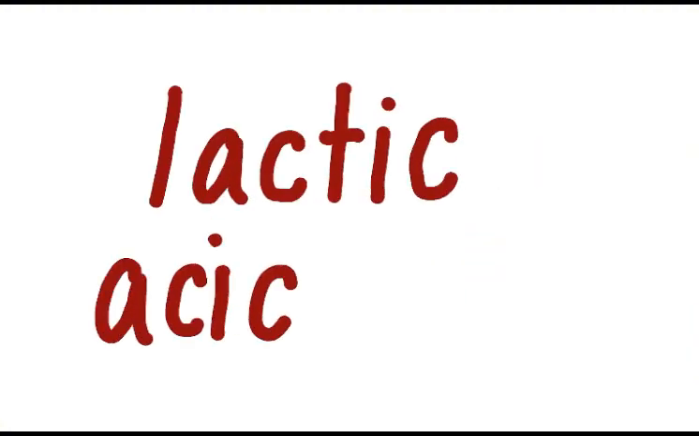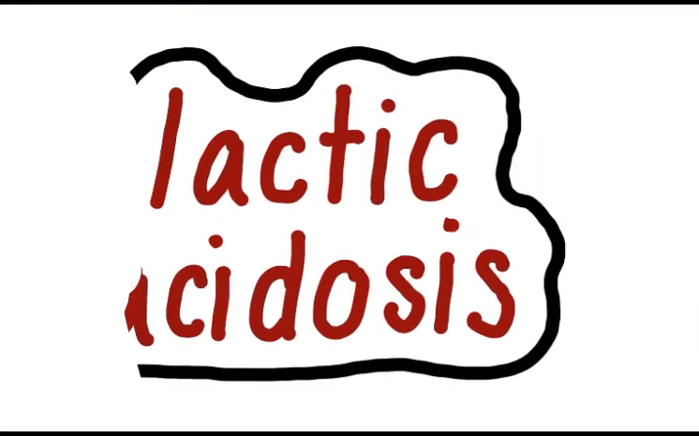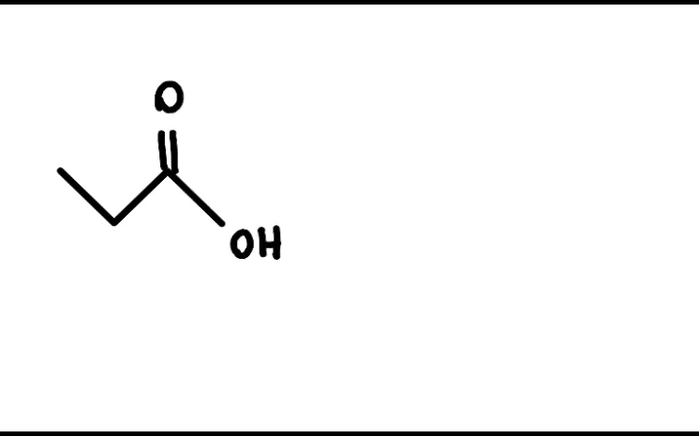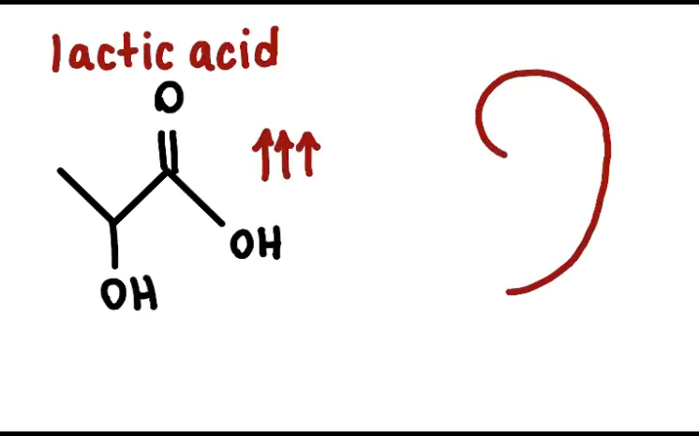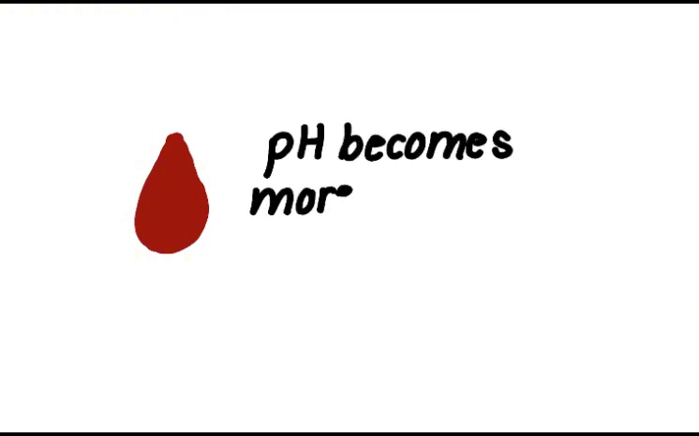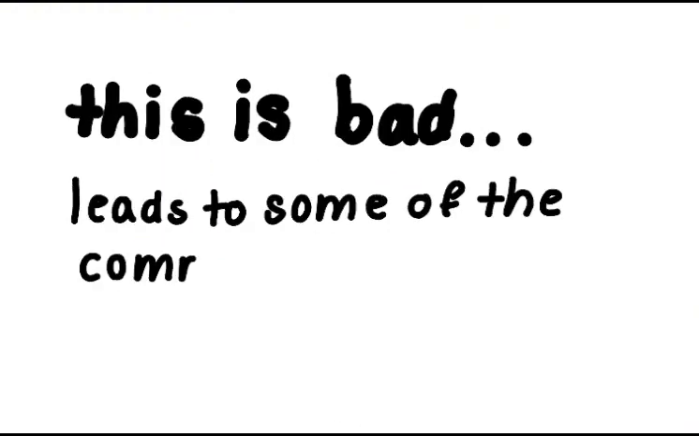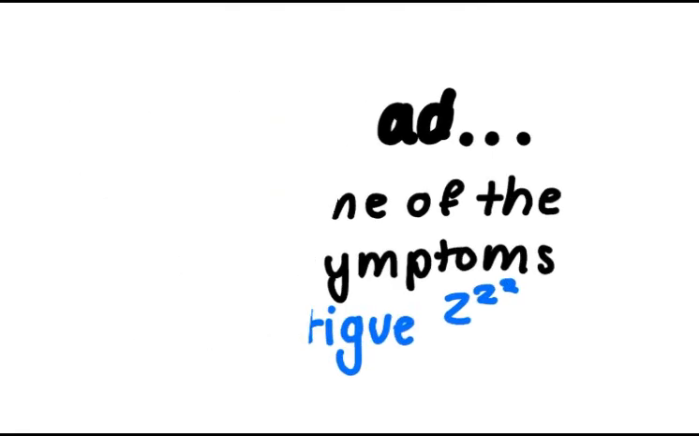Let's look closer at lactic acidosis. Lactic acidosis means that there is a buildup of lactic acid in the blood to an extent that the kidneys and liver are unable to get rid of it. This can lead to the pH of the blood becoming more acidic. This is an issue because it can lead to some of the common symptoms, such as fatigue.